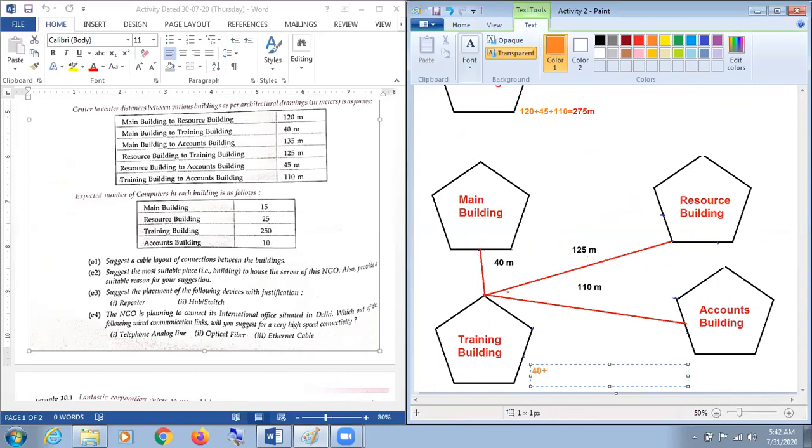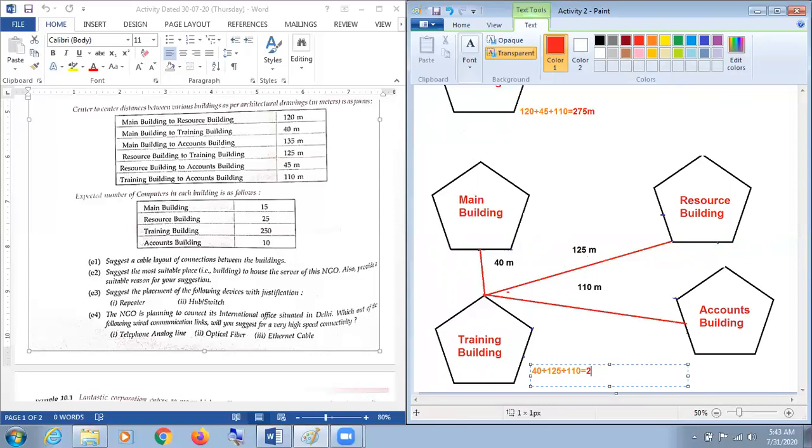40 plus 125 plus 110, and my dear respected students, 45 plus 125 is, I think so, 170, plus 110 is to be considered as, I think so, 280, if I'm not wrong. 280, no, I think I have just 40 plus 125 plus 110, that is again 275, if I am correct.